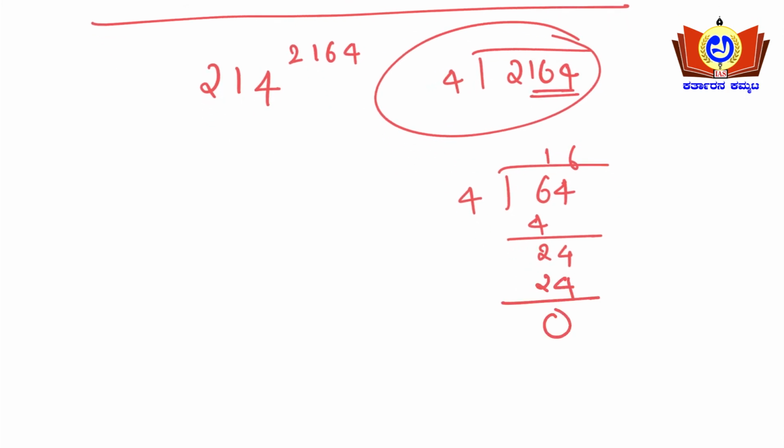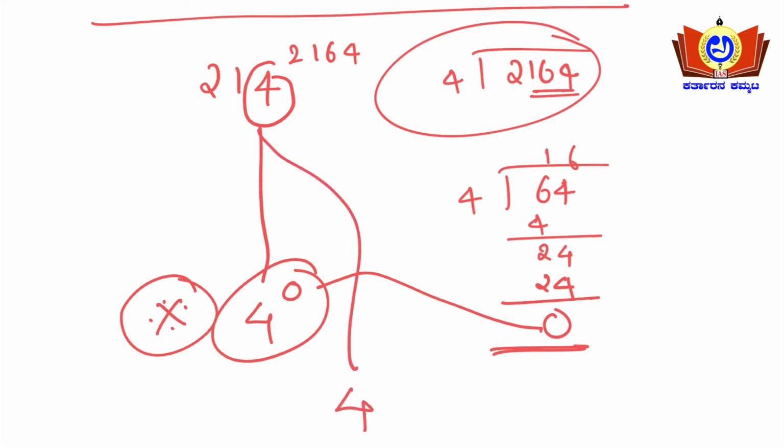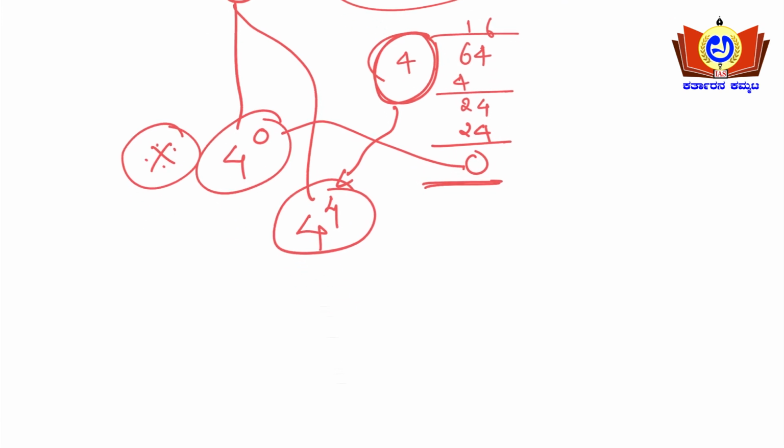In the general case, we took the last digit, that is 4, and the remainder 0, so 4 to the power of 0. If the remainder happens to be 0, this condition will not apply here. Instead, the last digit, 4, is what you will take, and the number it was divided by, 4, so we will be taking 4 to the power of 4.